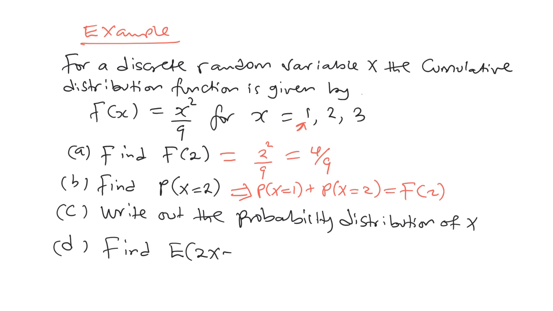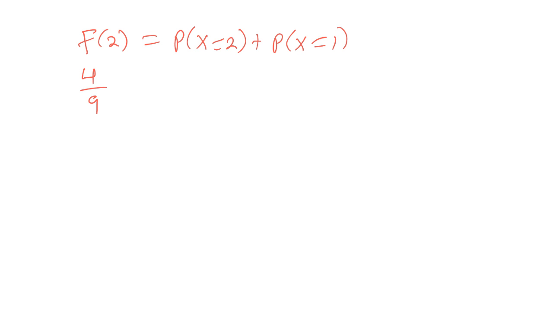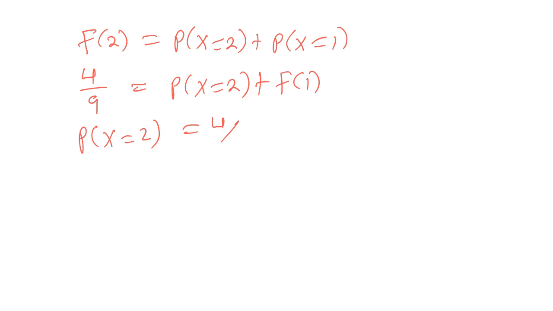Now, let's go on the next page and do this right. Okay, we know f of 2 is the probability of x is equal to 2 plus the probability of x is equal to 1, okay? And we got this as 4 over 9 is equal to the probability of x is equal to 2 plus the probability of x is equal to 1. Since 1 is the starting value, it will be f of 1 directly, okay? So probability of x equals 2 will be 4 over 9 minus 1 over 9, which is 3 out of 9, okay?